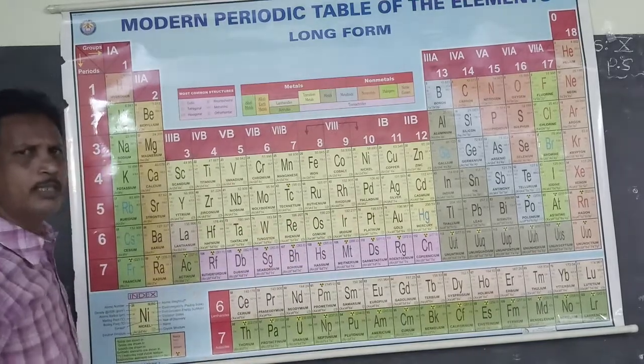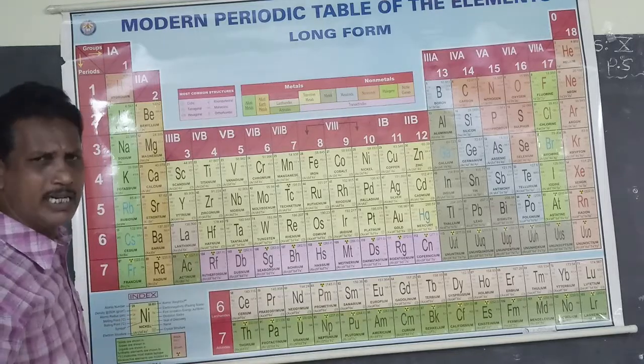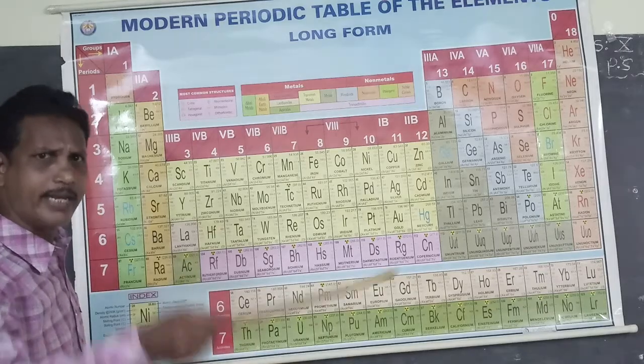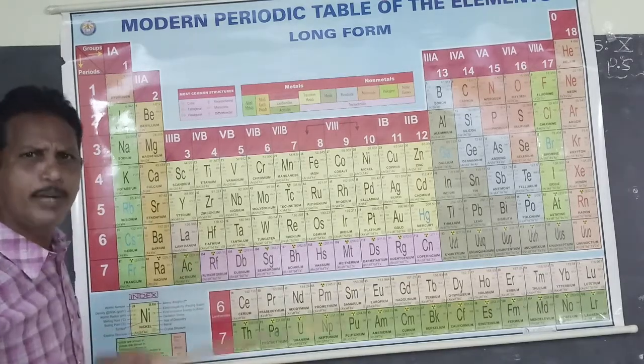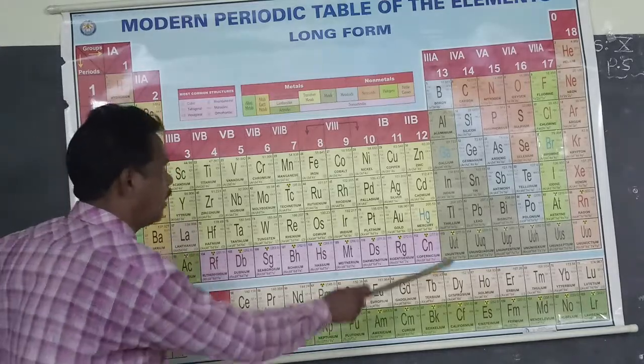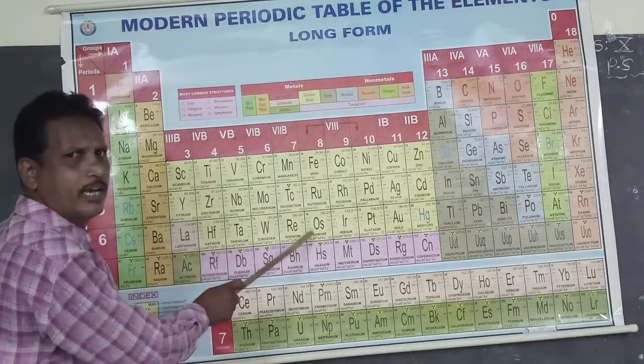This is because the valence electron, or differentiating electron, or incoming electron enters into the D orbital only. That's why these elements are called D block elements.